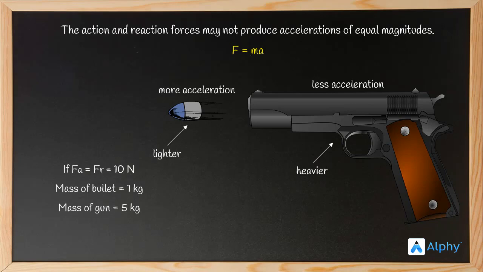To get the force as 10 Newton, the acceleration of the bullet must be 10 meter per second squared. 1 kg into 10 meter per second squared is equal to 10 Newton. What about the acceleration of the gun? For the force to be 10 Newton, the acceleration of the gun must be 2 meter per second squared. So this is how we understand that although the magnitude of the forces of the two objects may be the same, their accelerations can differ. The acceleration of the gun is much lower than the acceleration of the bullet since their masses also differ.